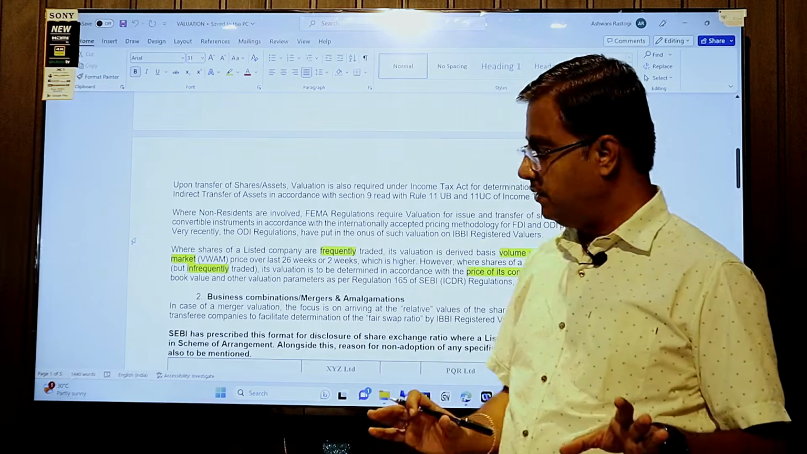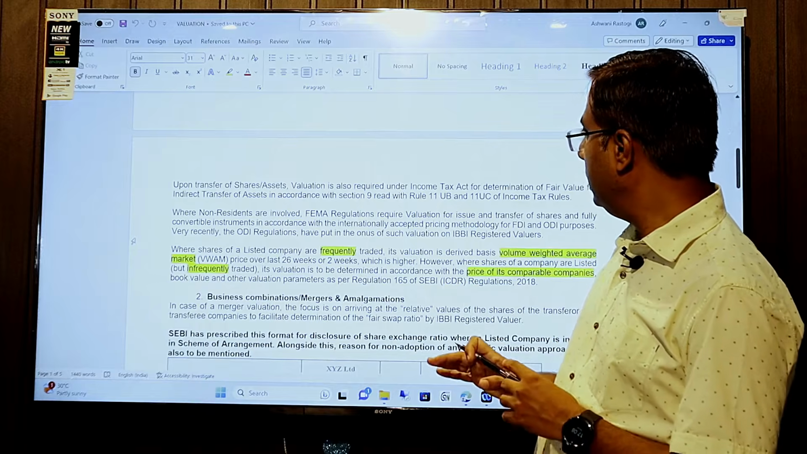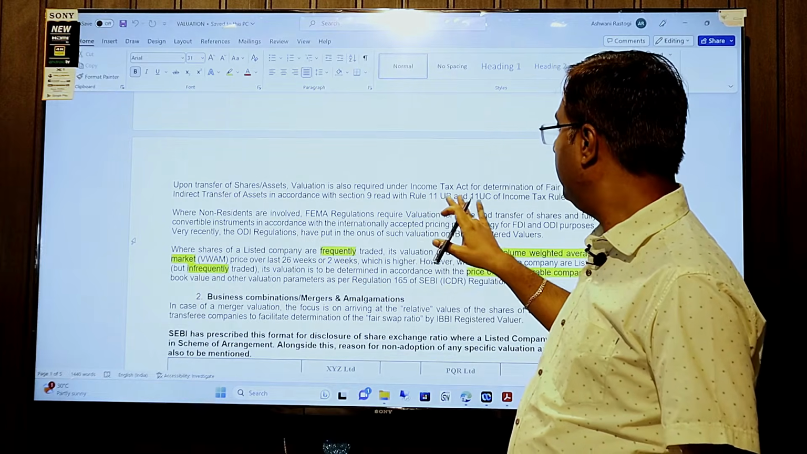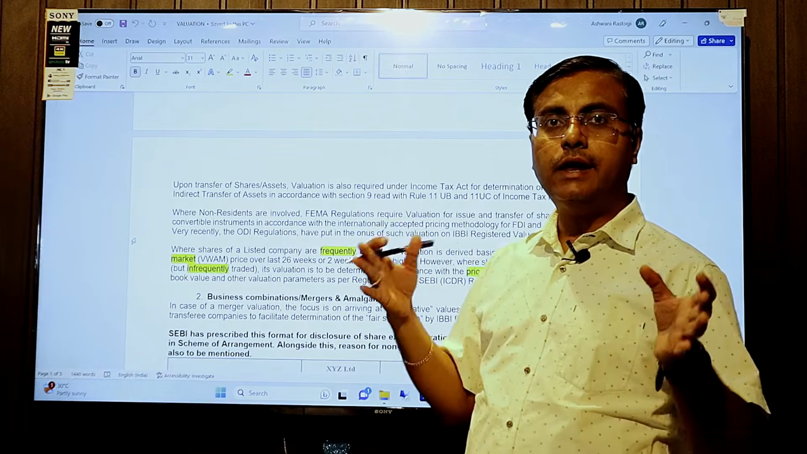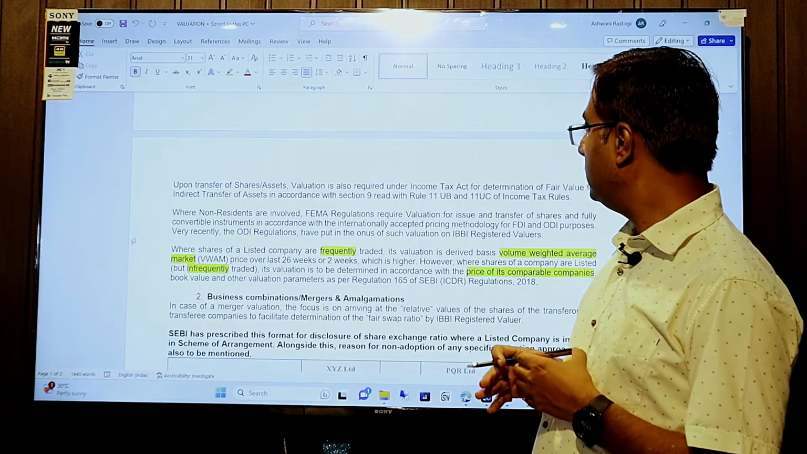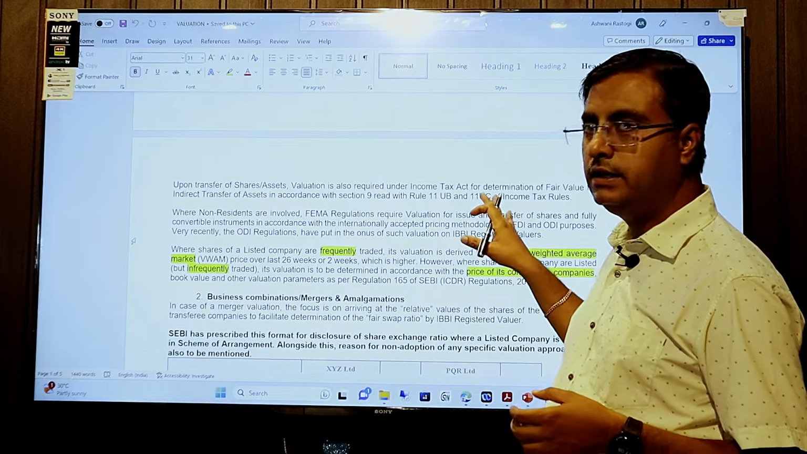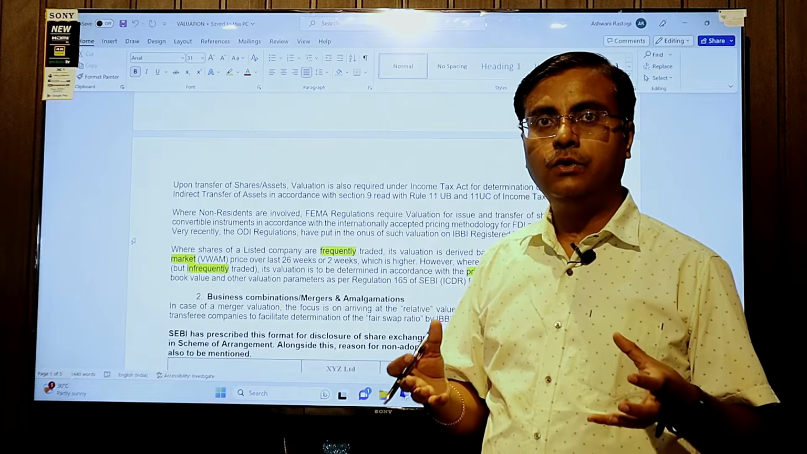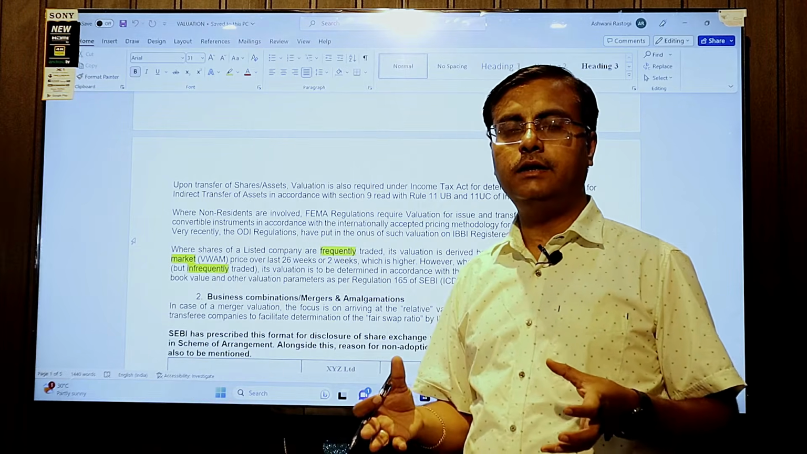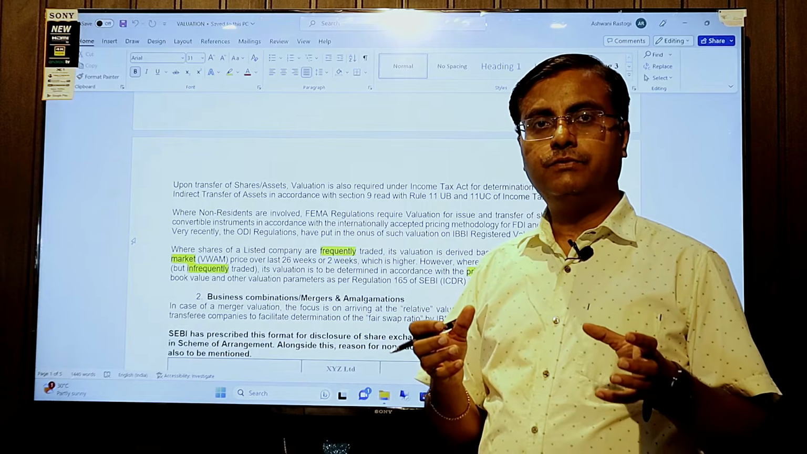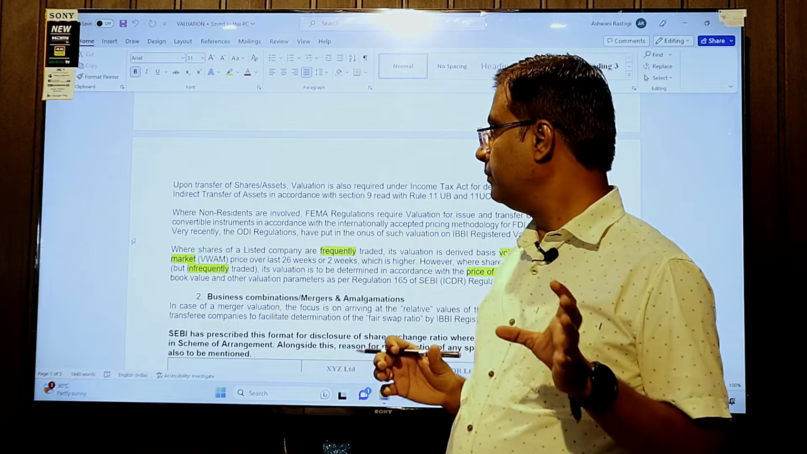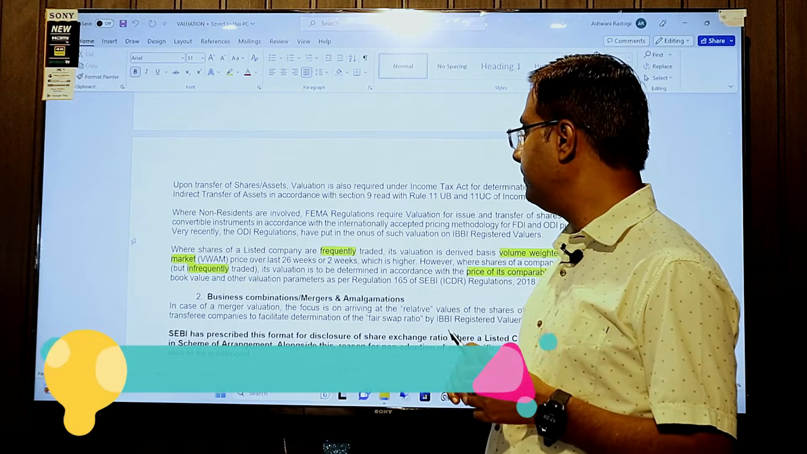Another important valuation is required under Rule 11UA and 11UC. In case of indirect transfer, we need a valuation from a registered valuer. We have to see what is the value of our listed share or unlisted share or any other entity. There is a concept of A plus B upon C, to determine the fair market value of that asset.